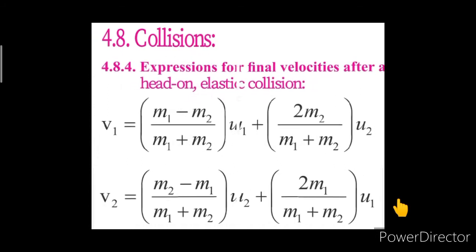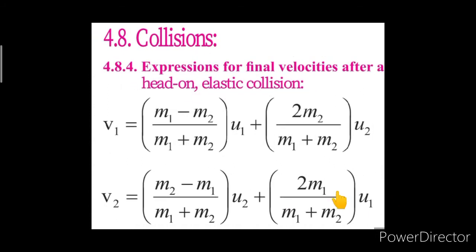Let's see for v2 also. As m1 is equal to m2, m2 minus m1 would be 0, and hence this term would be 0 there. Then plus 2m1 upon m1 plus m2 is there.